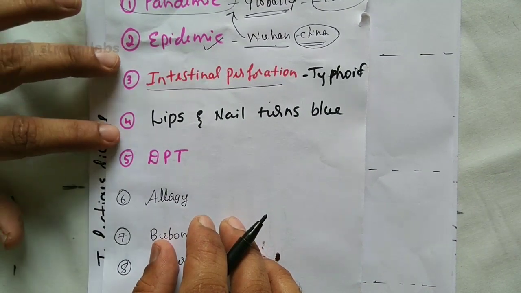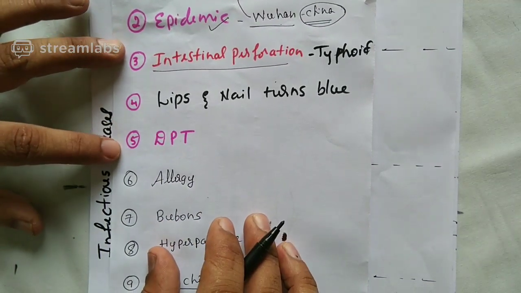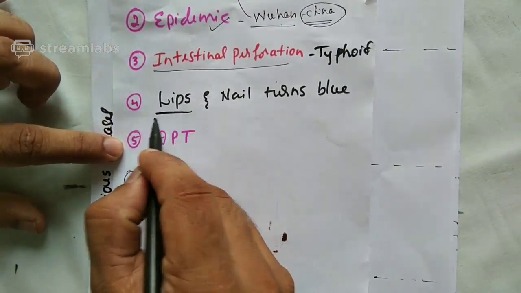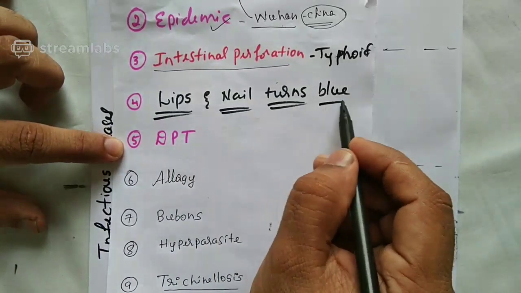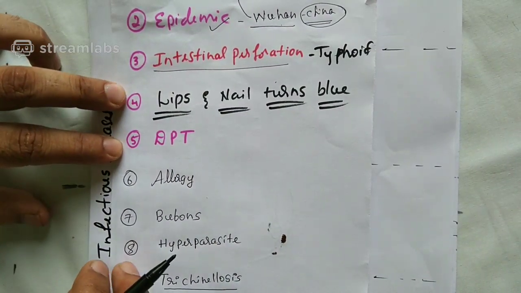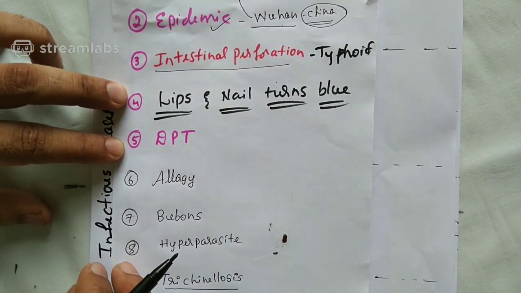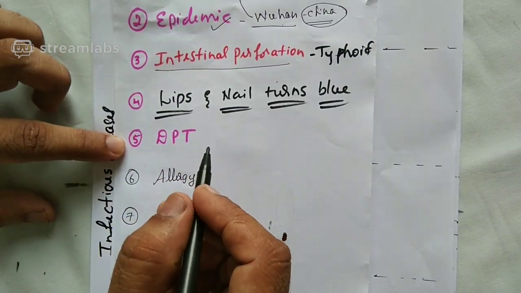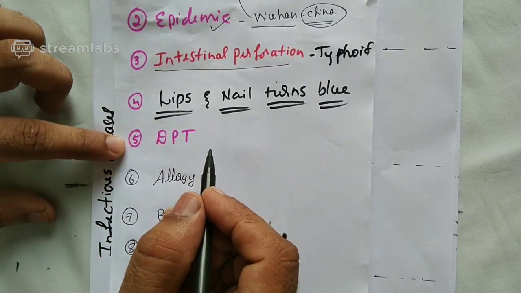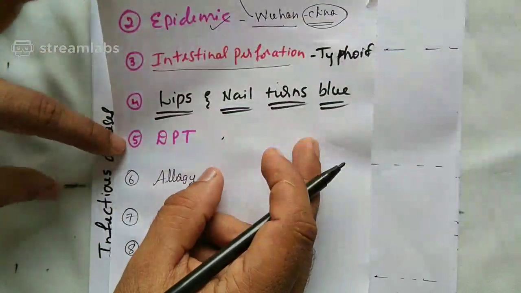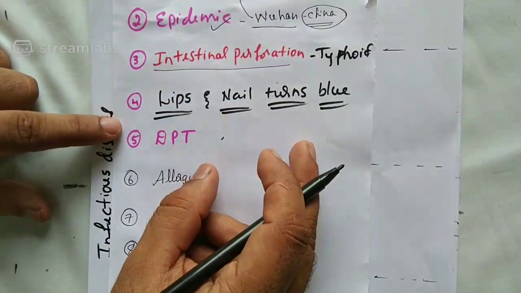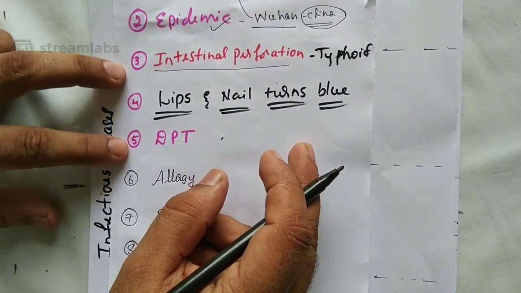Okay. I have taken one more question here. In which disease do lips and nails turn blue? Let me answer. See here, what happens when the alveoli are filled with mucus? In which disease, tell me? Yes, alveoli are filled with mucus in the case of pneumonia.